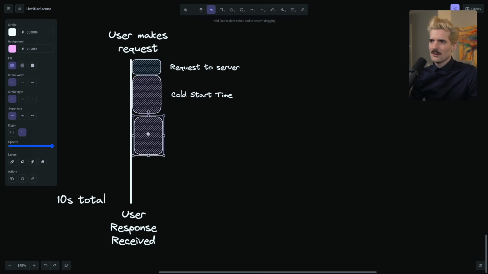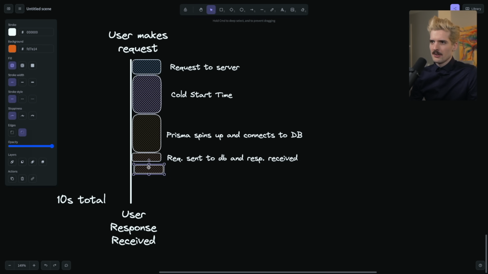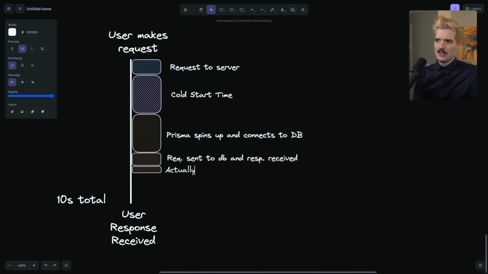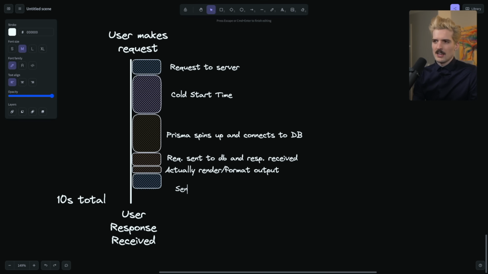And then we have another thing here. Prisma spins up and connects to DB. Orange for things the server does. Request sent to DB and response received. And then there's like an additional render step, which is gonna be even. I'll make this a tiny bit bigger to be fair compared to this. Make this minuscule. That little piece there is actually render format output. And then the same time at the end here, send to user.